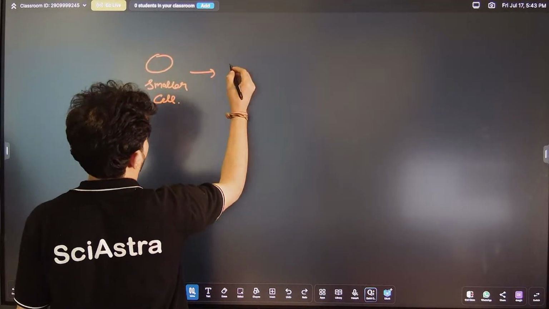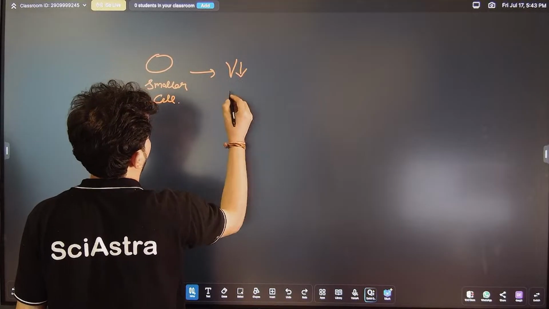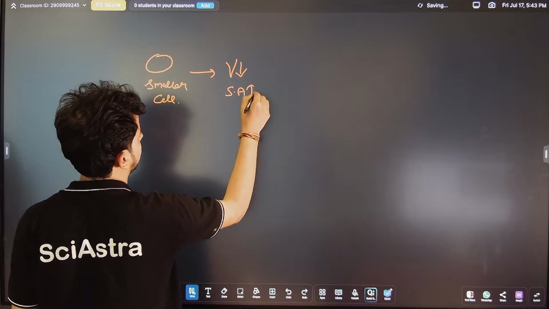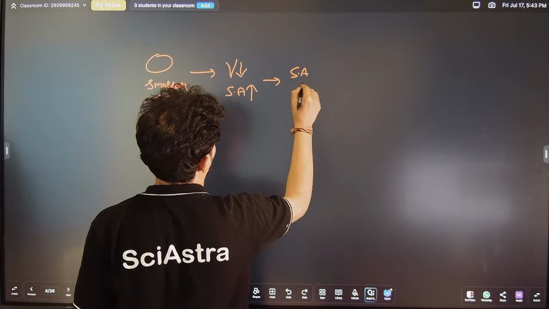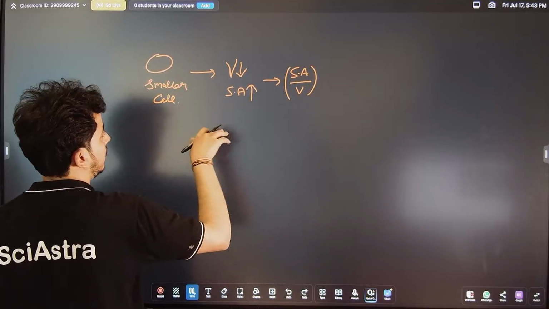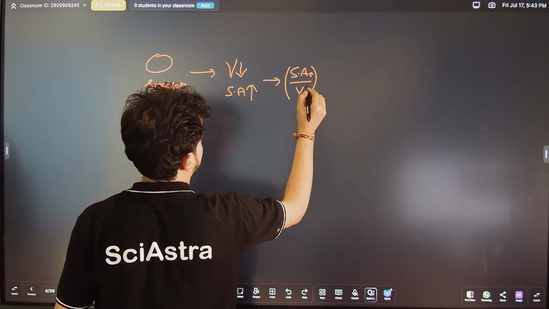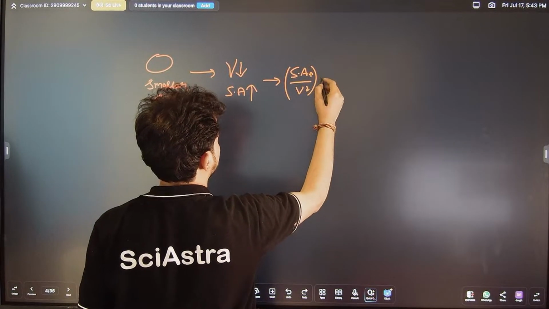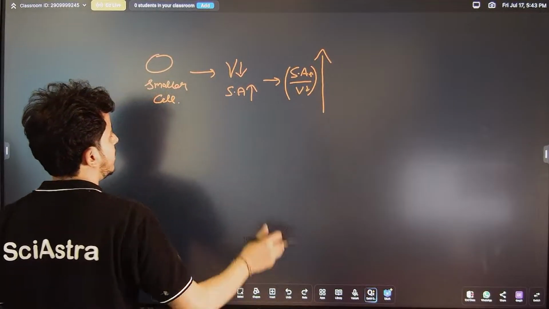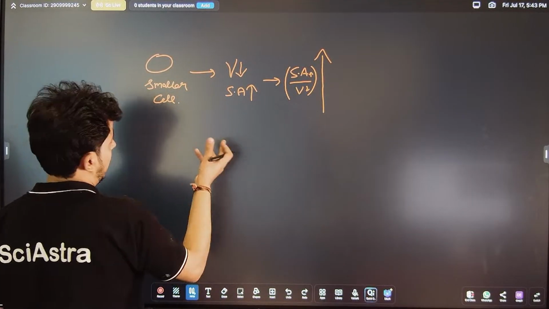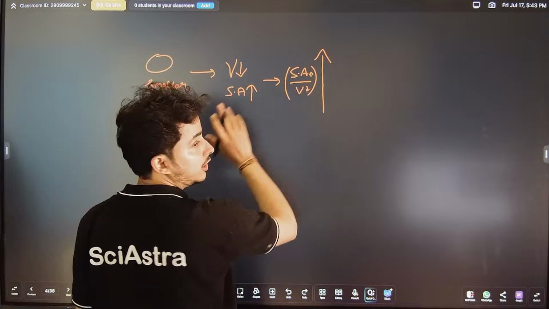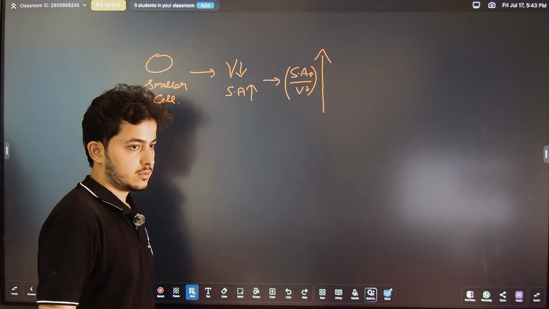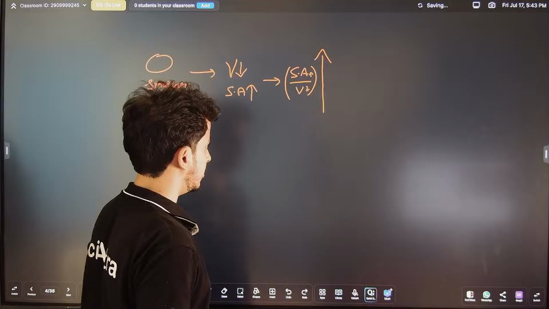The volume of a smaller cell will be lesser, and the surface area in comparison to volume, if we consider, it would be high. So if we talk about surface area to volume ratio for a smaller cell, this quantity is high, this quantity is less. So overall fraction increases. So what we understand from this point is that smaller cells have a high surface area to volume ratio. Now, what's the significance of this? You understand it in these terms.